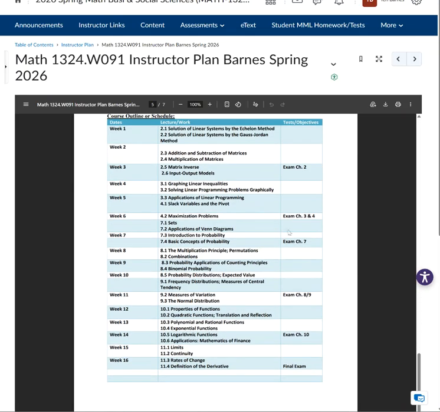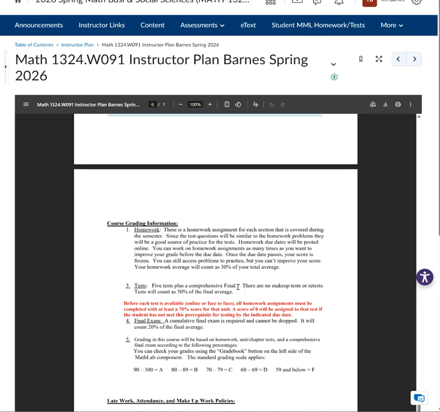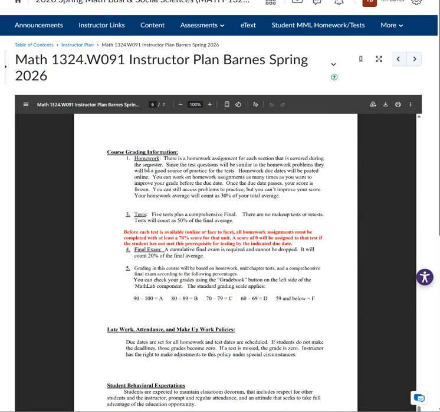This is the suggested calendar outline. We're going to look at the real calendar in a minute, but this shows you what all we're covering. Then the grading. My work is divided into homework, tests, and final exam. The homework counts 30%, and you can do your homework over and over again till you get 100, which is what I hope you would get. You get 3 tries on every question, and then it will regenerate. That's how homework works.